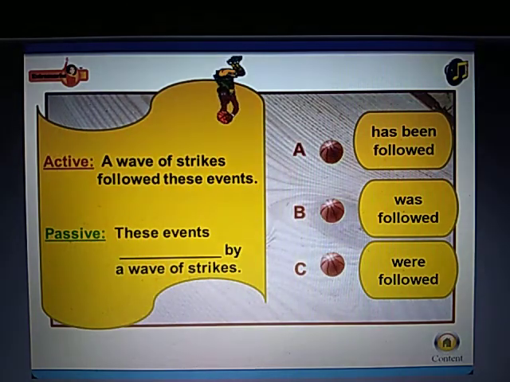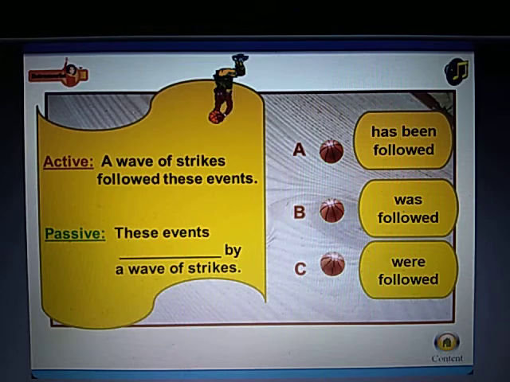Active: A wave of strikes followed these events. Passive: These events dash by a wave of strikes. Your options are has been followed, was followed, were followed.